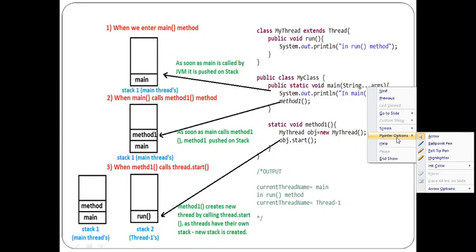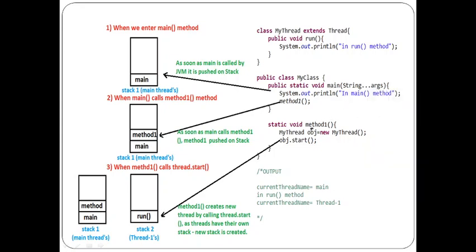Initially, when the main method starts execution, the main method is pushed into a stack. Then I am calling a method called method 1, and automatically the Java virtual machine pushes method 1 into the stack too. Once method 1 is called, what I have written in method 1 is MyThread obj equal to new MyThread, and after that I call obj.start.